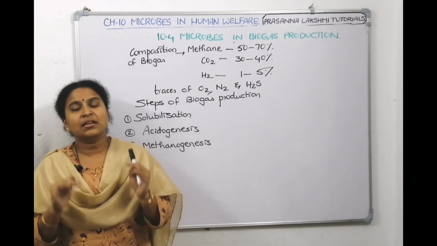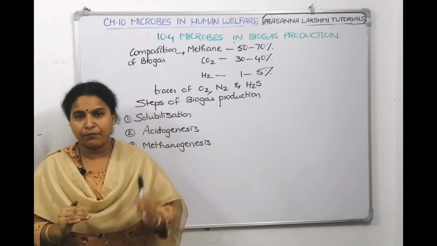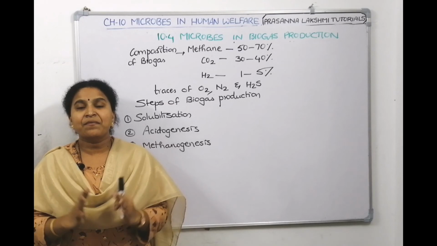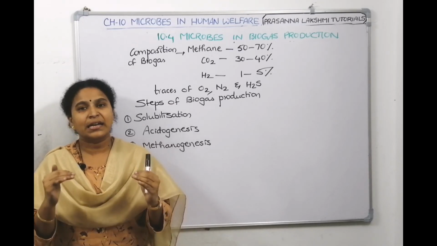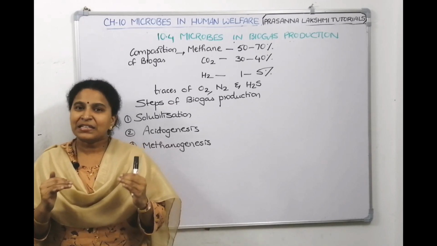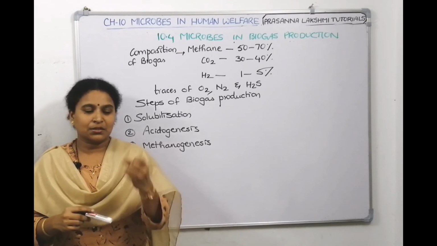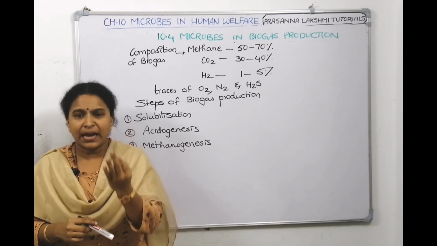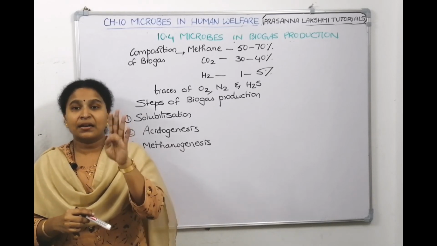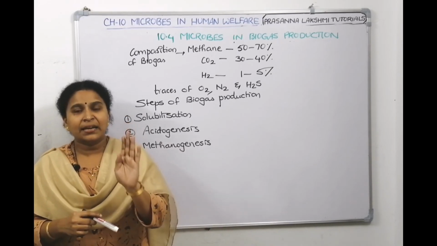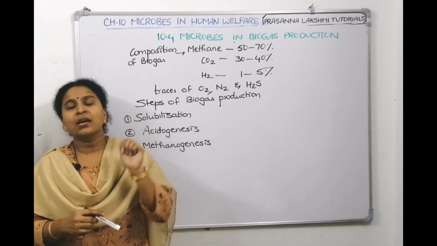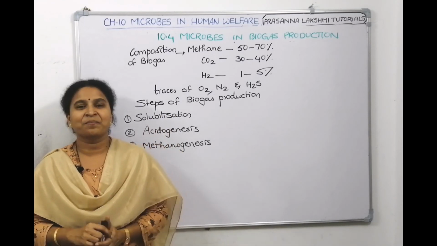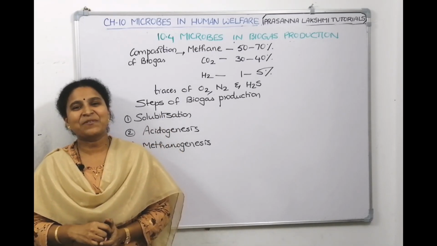So what we have seen in this class is an overview. In the next class, we will draw the bioreactor plant and we'll see the steps one by one in detail. So what did we discuss in today's class? We discussed what is biogas, what are the synonyms of it, who are the organisms involved, and where the methanogens are present, and then who developed the technology, what is the composition of it, what are the steps of biogas production. Hope the content is informative.